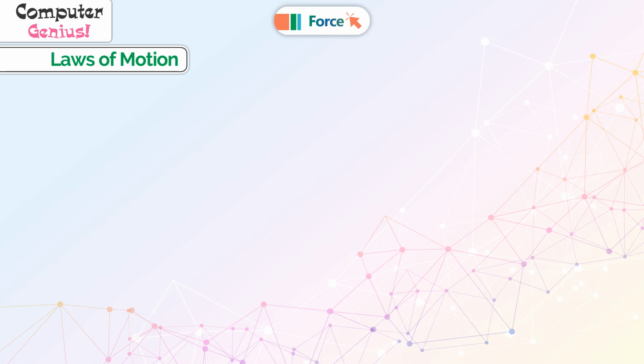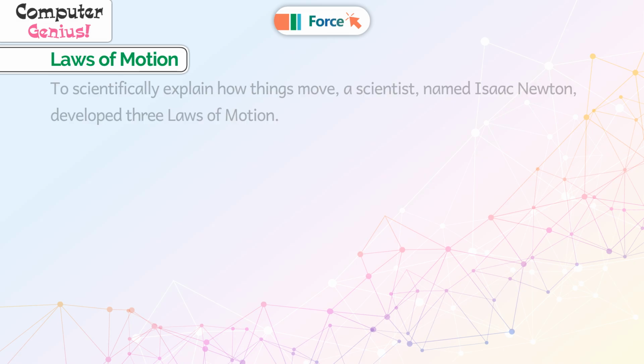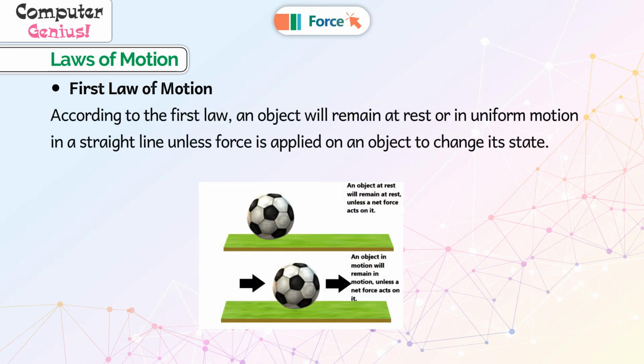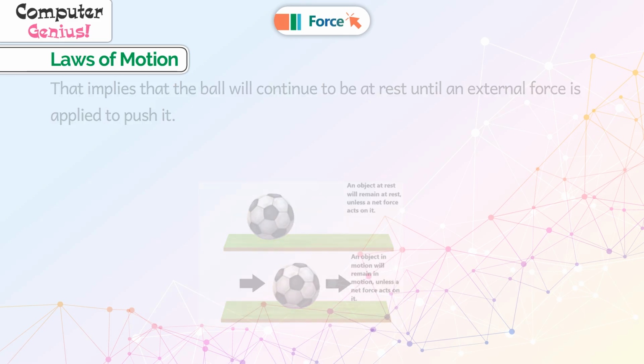Laws of motion. To scientifically explain how things move, a scientist named Isaac Newton developed 3 laws of motion. First law of motion. According to the first law, an object will remain at rest or in uniform motion in a straight line unless force is applied on an object to change its state. That implies that the ball will continue to be at rest until an external force is applied to push it.